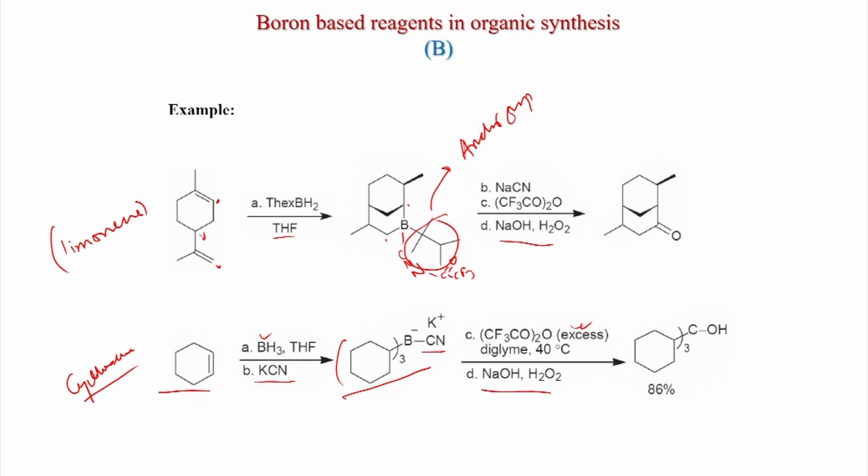So, three migrations will happen when you have used excess, because after double migration again this trifluoroacetate will add to the boron and make feasible the third migration, and after hydrolysis you get the tertiary alcohol. So, here double migration and here triple migration.